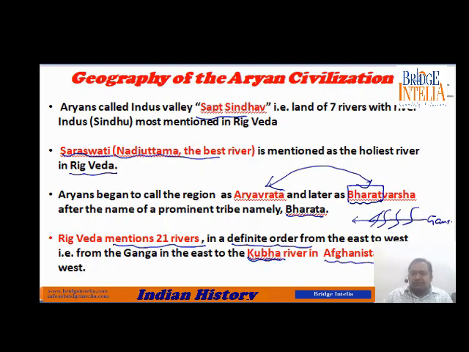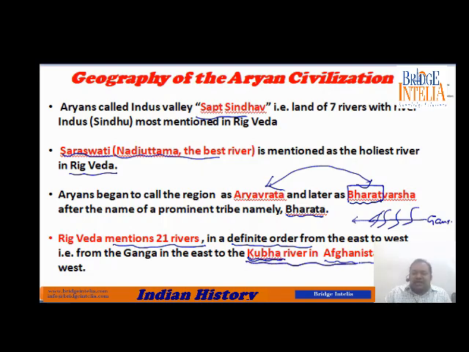So Kabul gets its name from Kubha river. This shows that they had a very good understanding of the geography of the area, because they knew which river comes first and which rivers come after that. They knew the particular order.